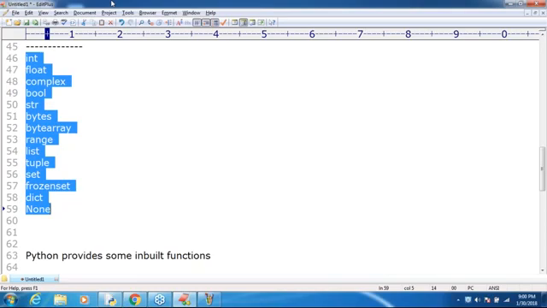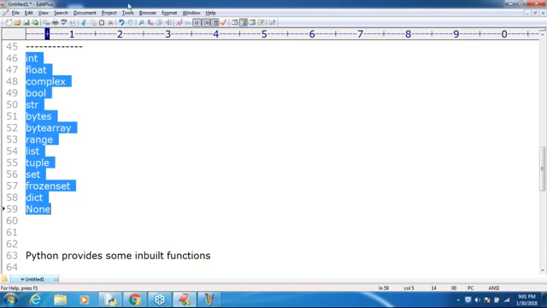Very important point. The people who are sleeping, please wake up. Very important point I'm going to cover. In the next classes also, several times I'm going to use this word. Make sure: in Python, everything is an object. Including your int value, float value, complex, boolean, even a method or function is an object internally. In Python, everything is an object. Remember that.